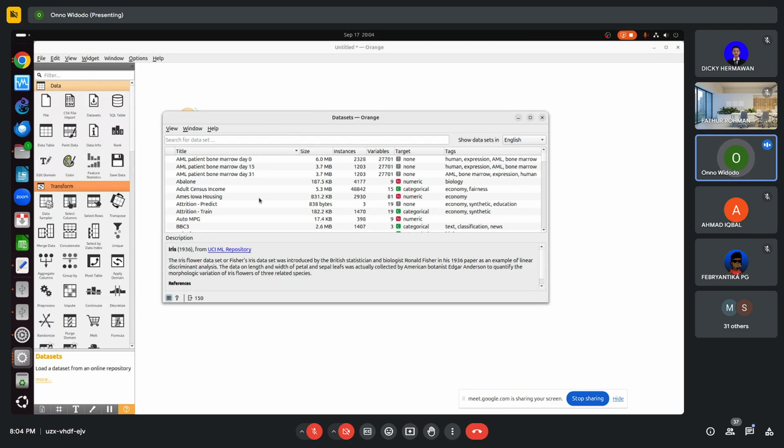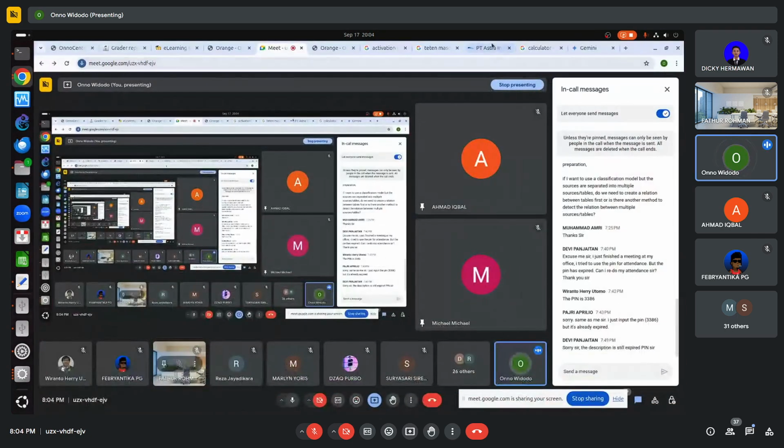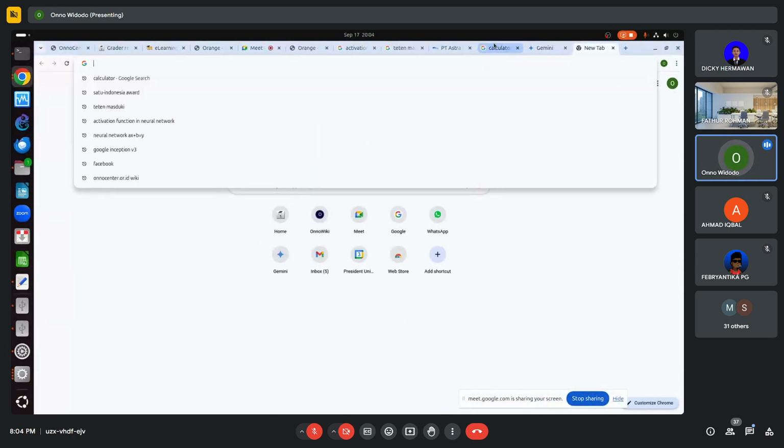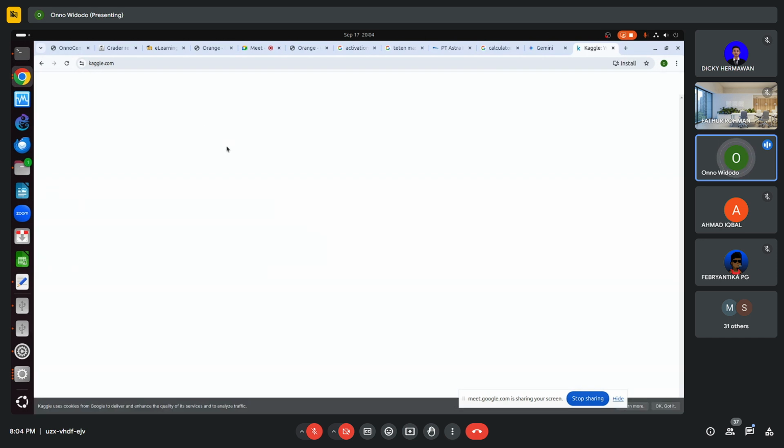Let me play around with our data set. By the way, the data set provided by Orange is normally limited, small data set. If you want to play around with big data set, one of the good places to play is Kaggle. Kaggle may provide some data set to play around.